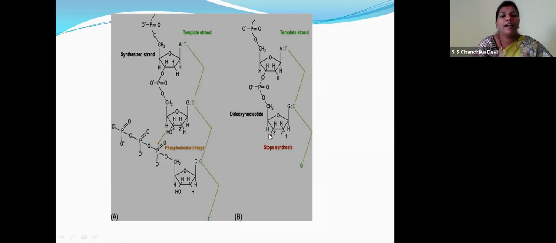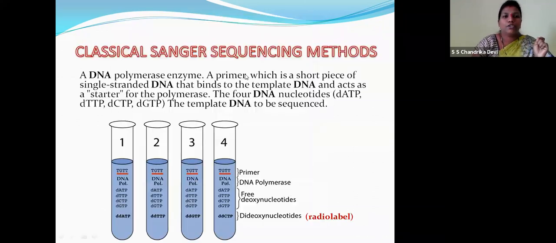So unless there is oxygen, we can't bind. There is no phosphodiester linkage and no pairing of the bases. This is how the chain terminates, right? Because of the dideoxynucleotide.